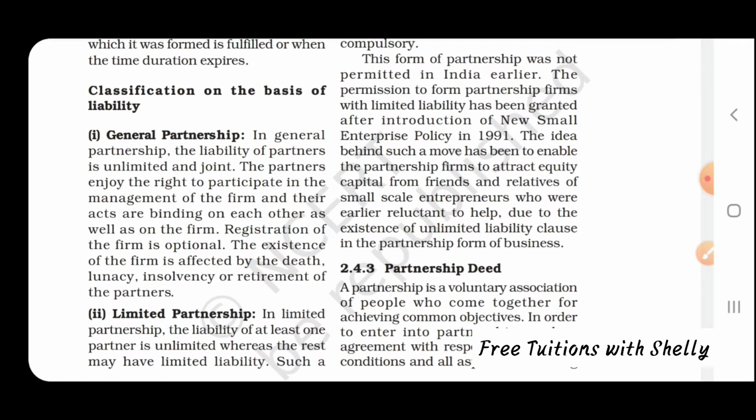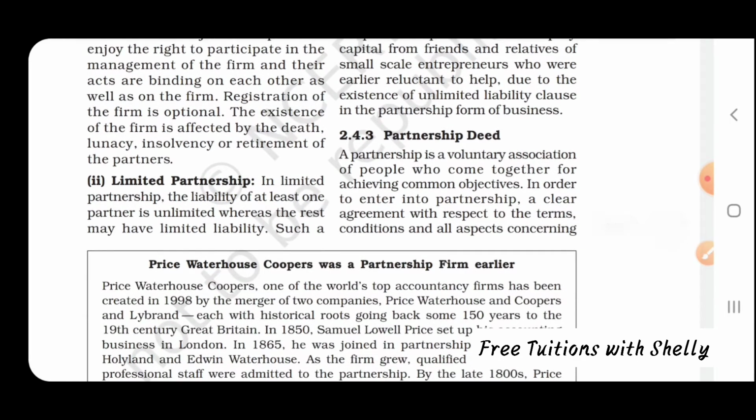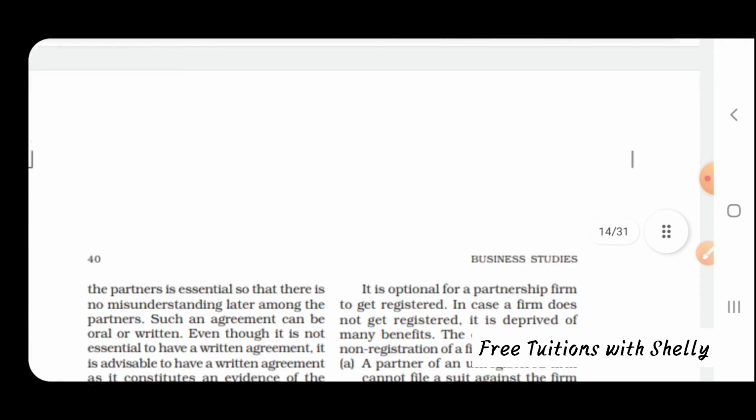That is, in general partnership, the liability of partners is unlimited. Then the partners enjoy the right to participate, that is, they can participate in the management of the firm. Then the registration is optional. It is not compulsory. So this firm is affected by the death of a partner, retirement of a partner. Next is limited partnership. In limited partnership, the liability of at least one partner is unlimited, whereas the rest may have limited. As we said in the case of joint Hindu family, the karta has unlimited liability and the members have limited. In the same way here also, in limited partnership, one person will have unlimited liability and the others will have limited liability.